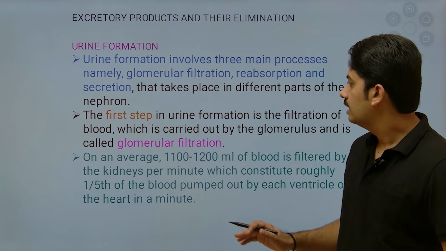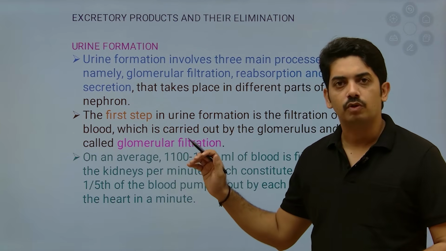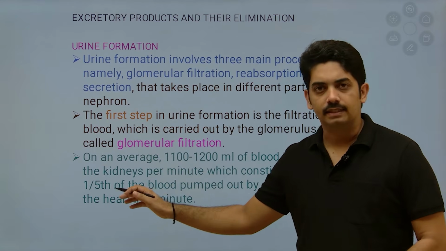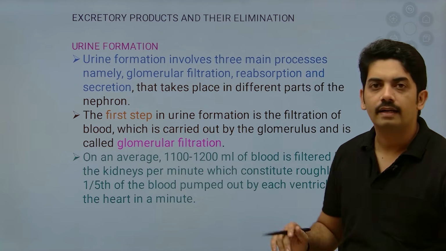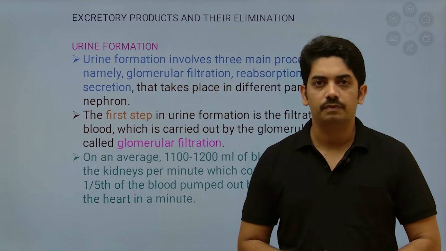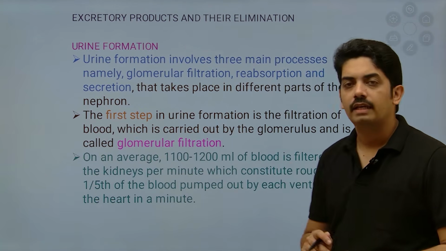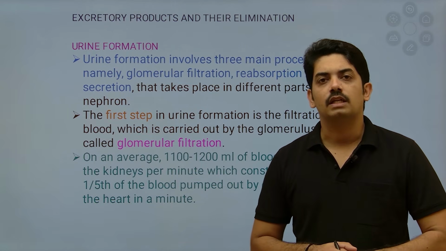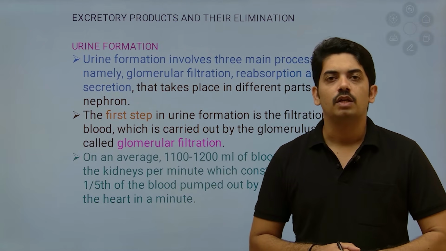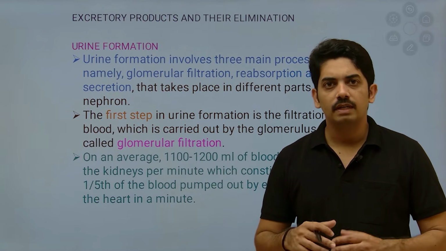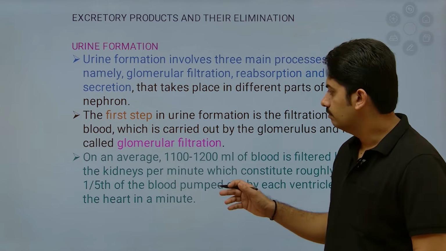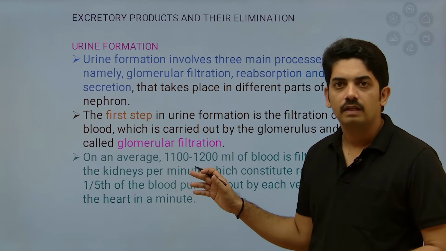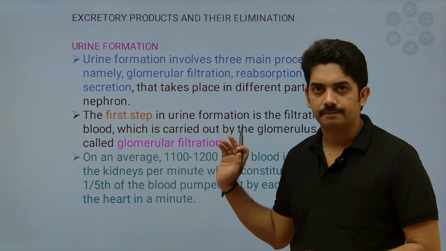So where does it take place? Glomerular filtration takes place with the help of the glomerulus. Now the glomerulus filters on an average 1100 to 1200 ml of blood, which is around 1/5 of the blood coming out from each ventricle during blood pumping, and that blood passes through the glomerulus and forms the glomerular filtrate.